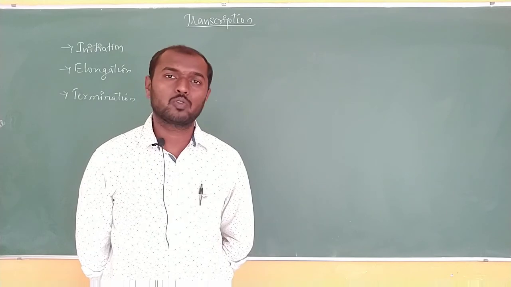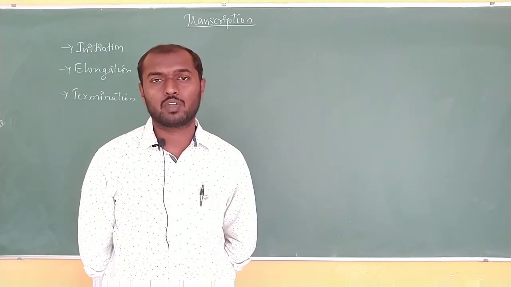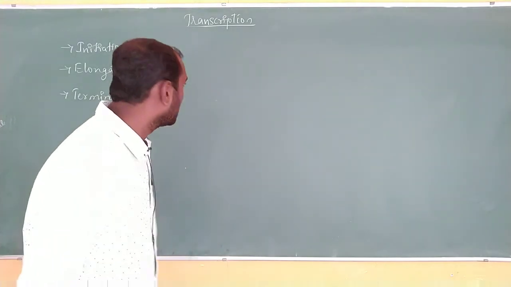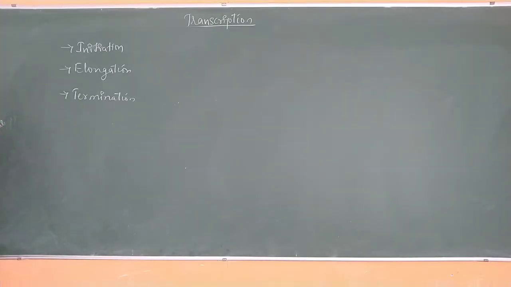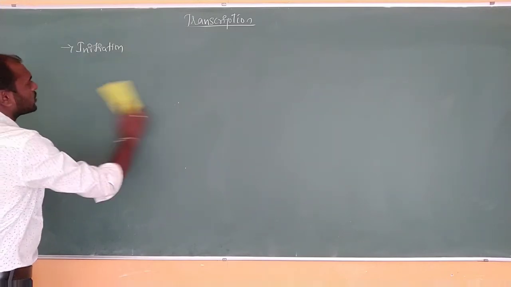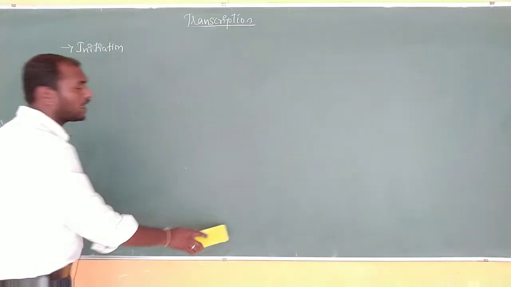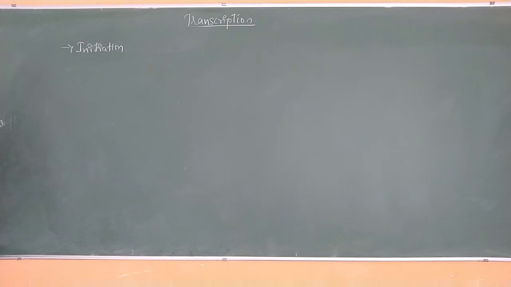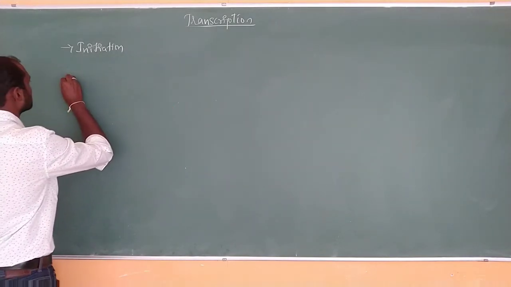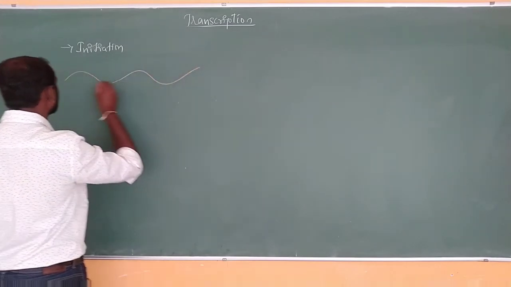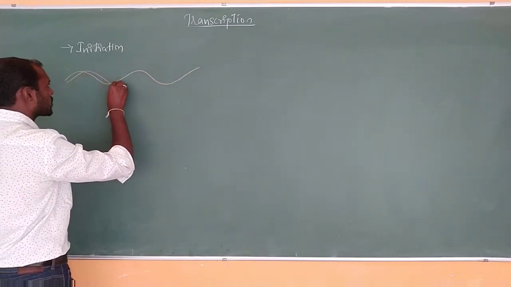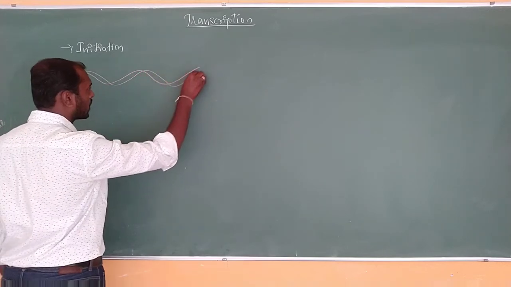But here you have to take the help of the previous knowledge we have regarding transcription. Okay, so the first step, that is initiation. So we'll start with the first step, that is initiation. In the process of initiation, the DNA strand, okay, the DNA strand that we are going to consider as the cistron.